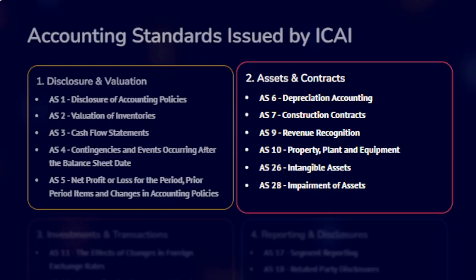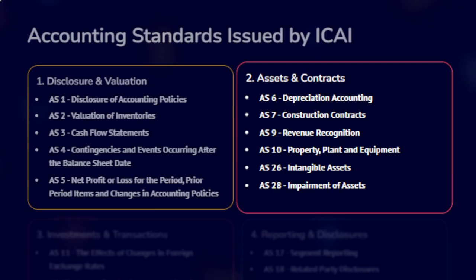Revenue is recognized based on the stage of completion. AS9, revenue recognition, explains when and how revenue should be recognized. For example, revenue from sales is recognized when risks and rewards are transferred to the buyer. AS10, property, plant and equipment.